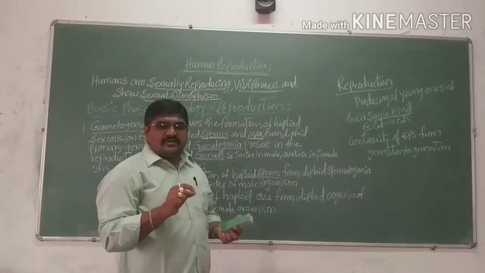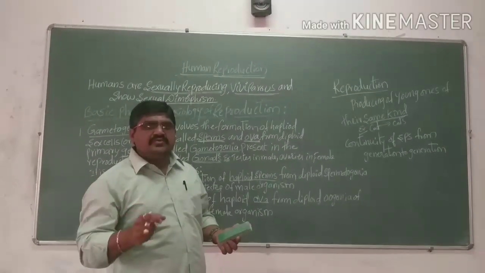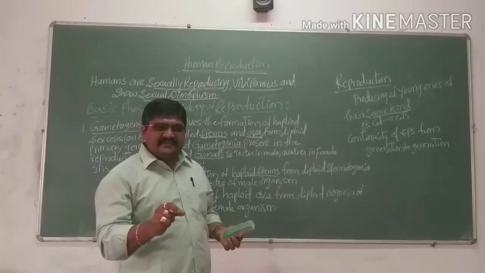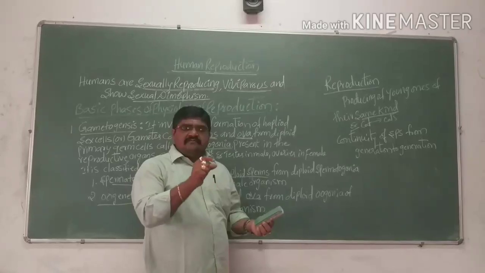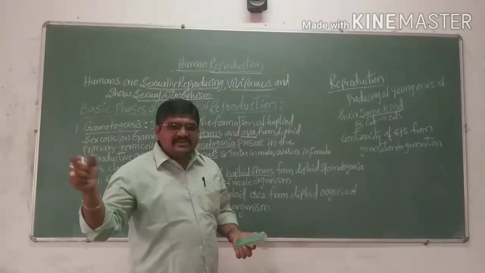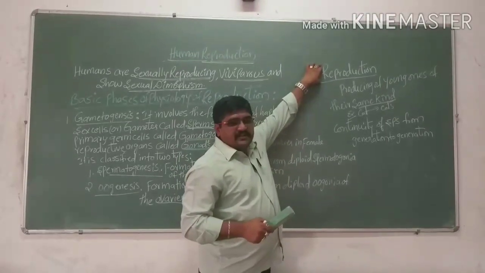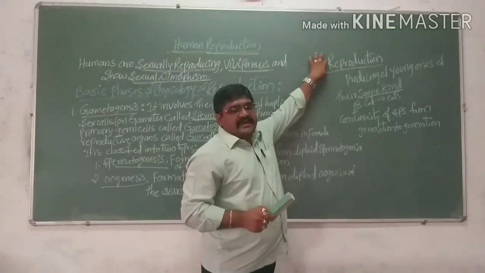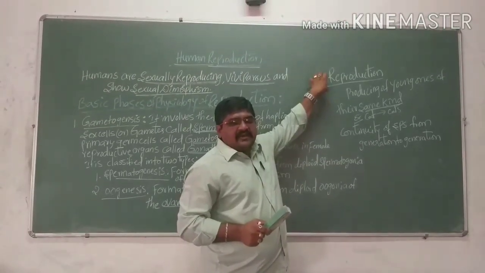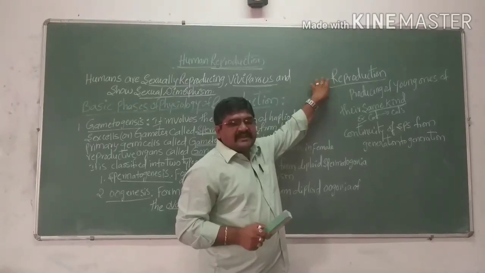The species should transfer from generation to generation, that means to continue their race or family history. If you take a family history, they continue their race from generation to generation. Here it compulsorily requires the process called reproduction, so we can call it a physiological process where it is compulsorily needed.